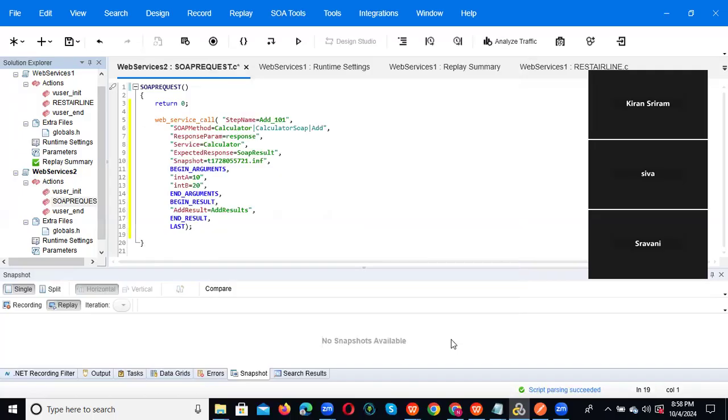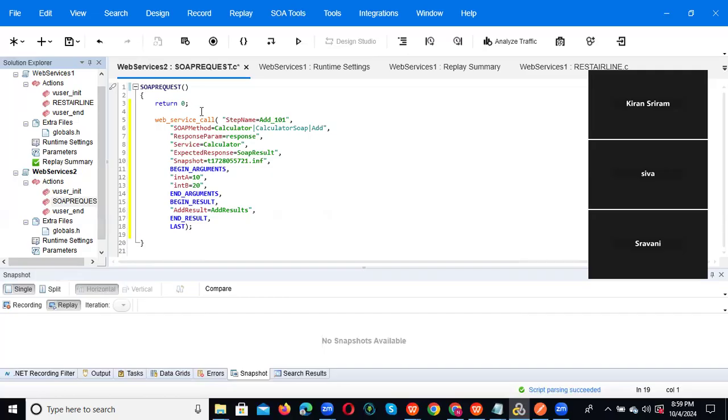See, this is the web service call, and we are doing the add method of the calculator, and this is the service SOAP URL, and you can observe this is the body, request with A, B, and where you are saving the results, add results.